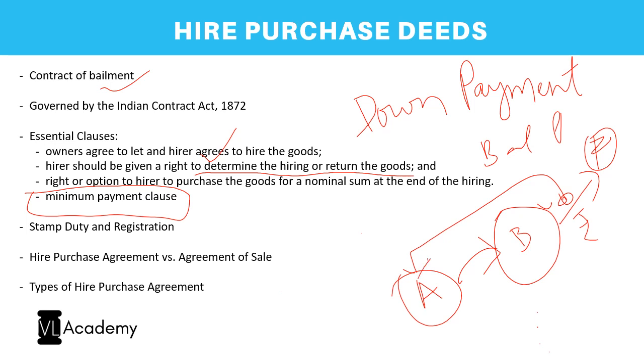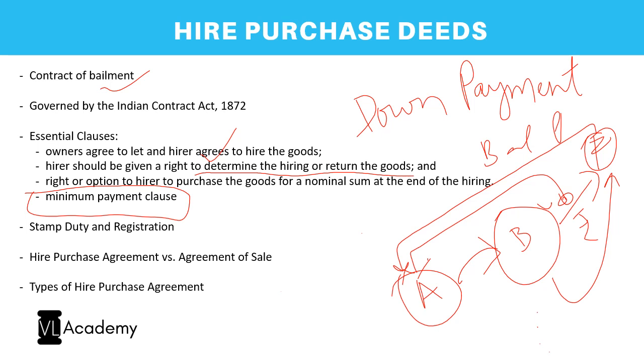So in this case, in return of all these transactions, there would even be a hire purchase agreement made in favor of F, the financer as well, wherein the financer will be given a right to seize the property if there is a failure of making payment to the financer. So here also, the financer will be taking the burden to make the payment to A in case B fails any installment, in return to which the financier can seize the properties which B is enjoying. So this is the second type of a hire purchase agreement.